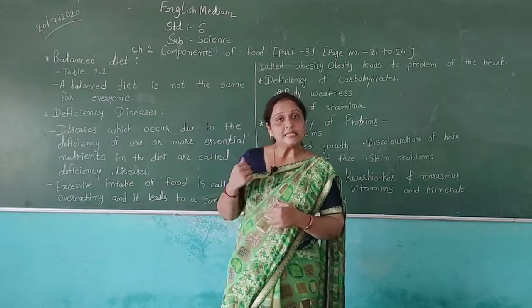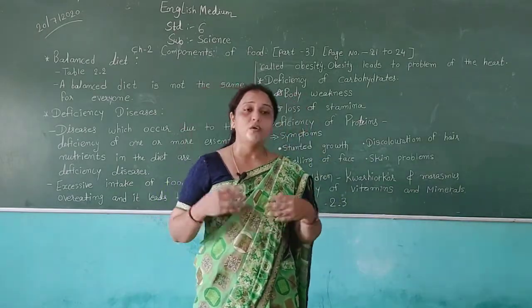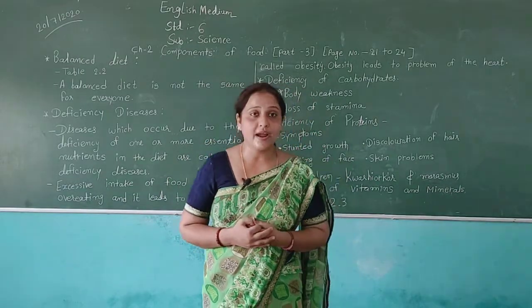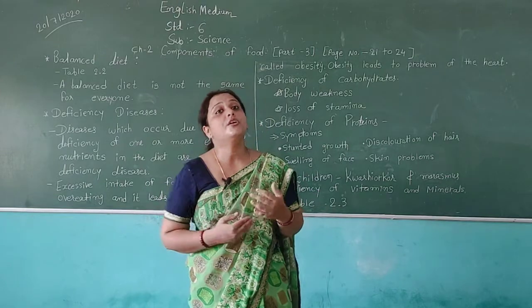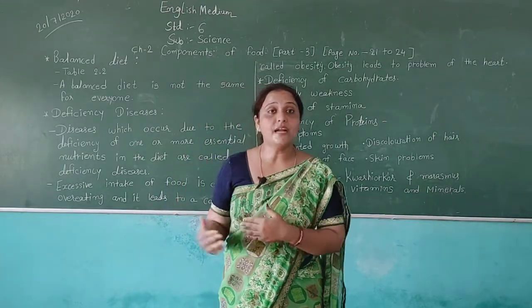So students, in this chapter, first we discussed the components of food. Food is very necessary for our body to do many types of activities. Then after, the nutrients of our food: we can get different types of nutrients.